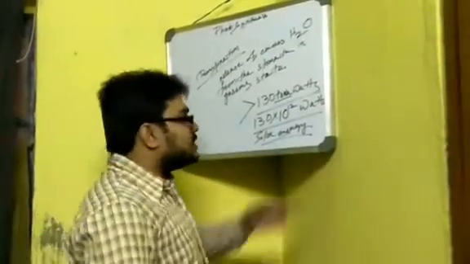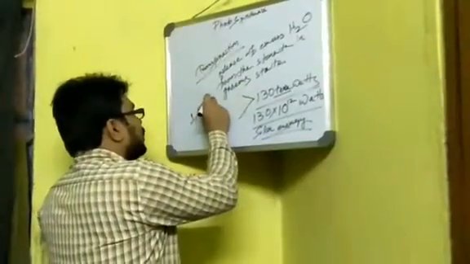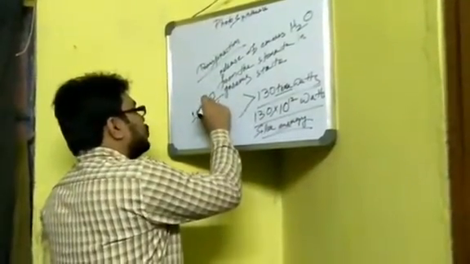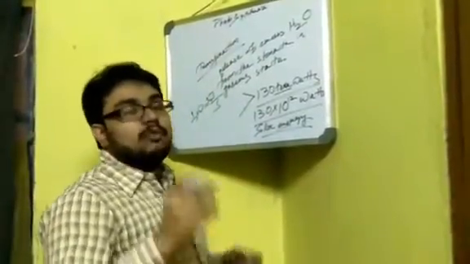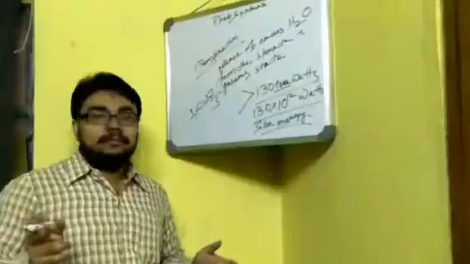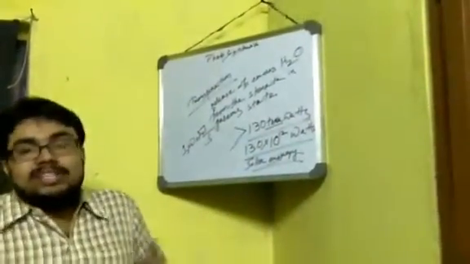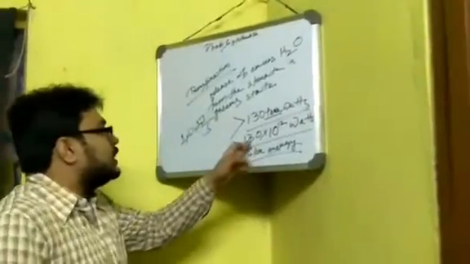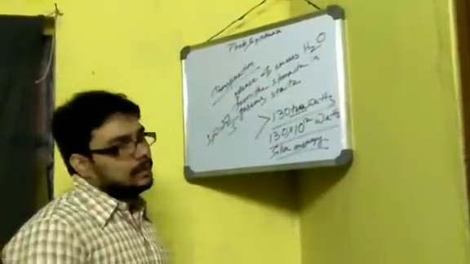And what does the watt mean? 1 watt is joule per second. So 1 watt is equal to 1 joule per second. That is absorbance of 1 joule of energy every second. So very clearly, 130 into 10 to the power 12 watts. What does it mean? It means that 130 into 10 to the power 12 joules of energy can be absorbed by the plants every second.